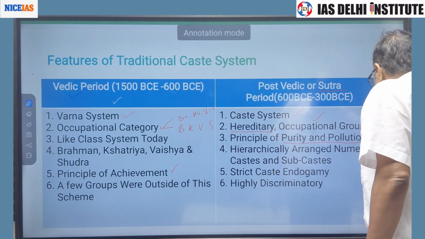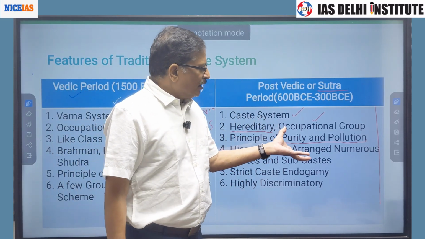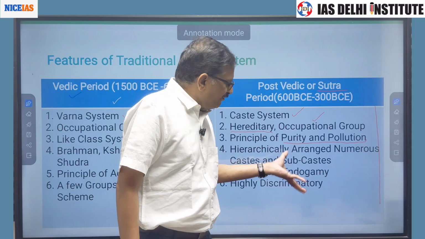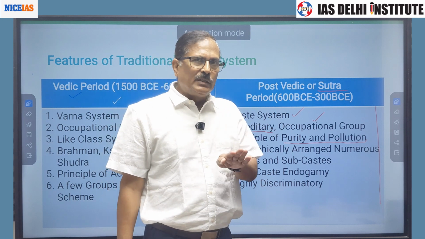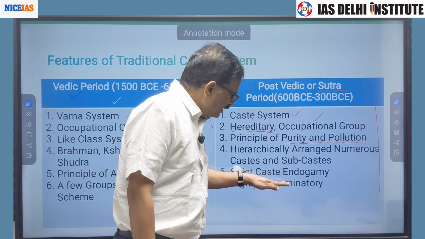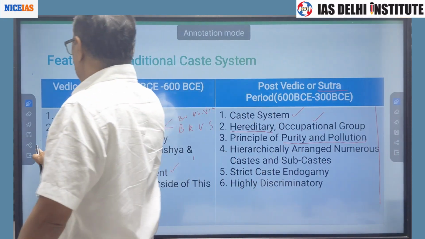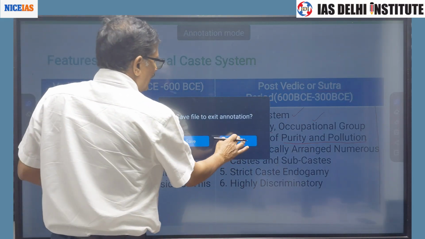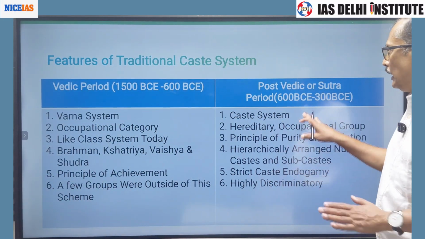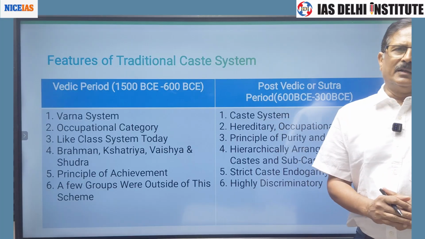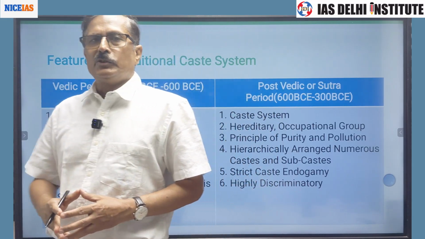When we talk about these features, generally when we say caste system, it comes to our mind that these are the features of the caste system. If the social stratification system is like this, then only it can be called a caste system. So there is a difference between the Varna system of the Vedic period and the Varna and caste system of the Sutra period, and this continued till the modern period. You can say it started changing from the 19th century onwards.